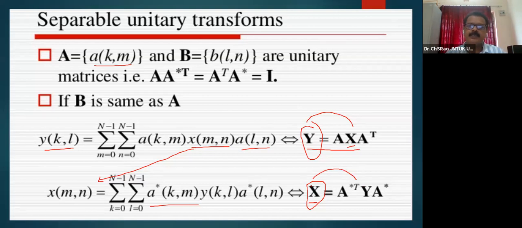With respect to images, when A into A star transpose is equal to A transpose times A star, we call it an identity matrix. If such is the property of the unitary matrices A and B, then B may be considered the same as A. Only then do these forward and inverse transformation equations in separable and unitary form hold good, and these matrix representations are satisfied.